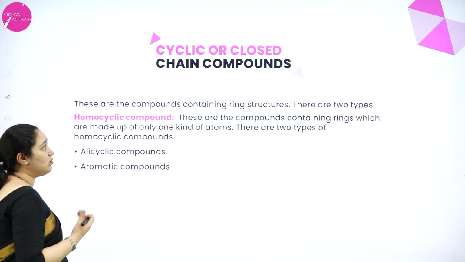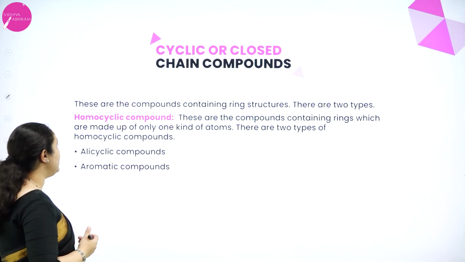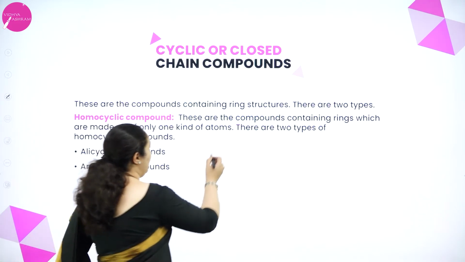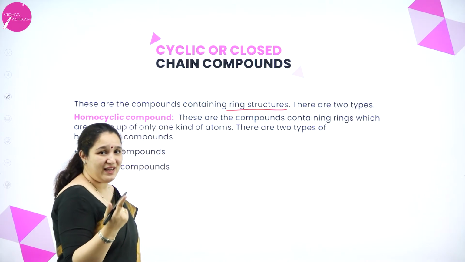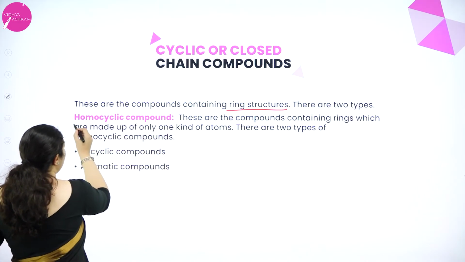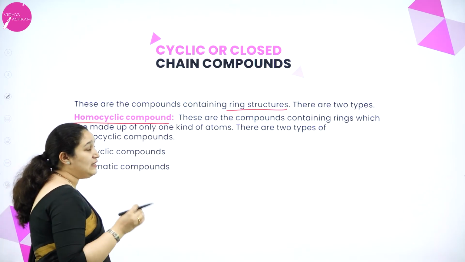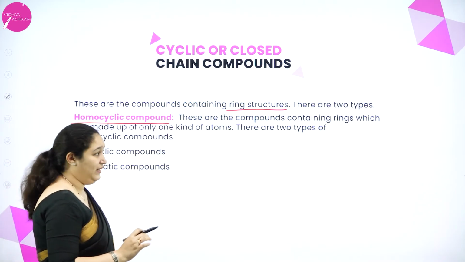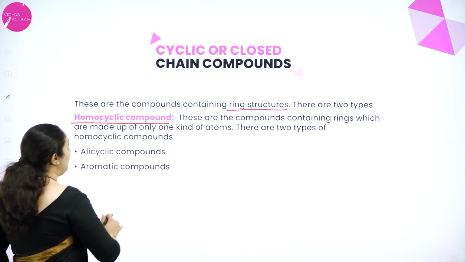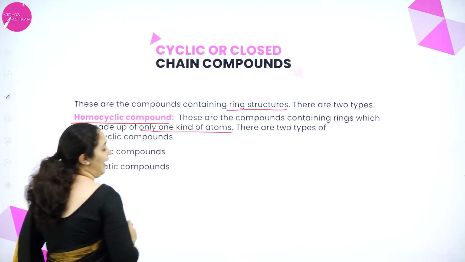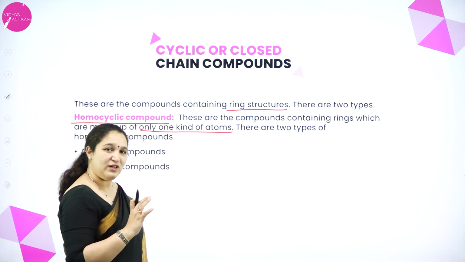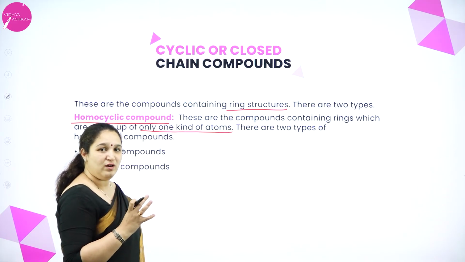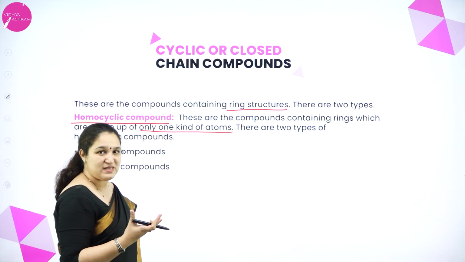Next is cyclic or closed chain compounds, in which the compounds contain a ring structure. Further, it is of two types, homocyclic and heterocyclic. So what are homocyclic compounds? These are compounds that contain rings made up of only one kind of atoms, only one type of group of atoms is present in that.